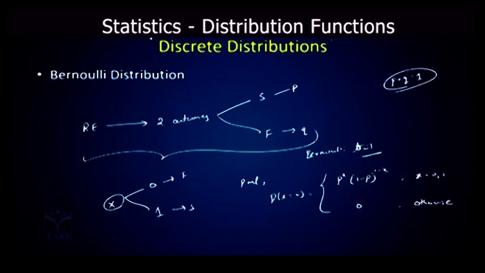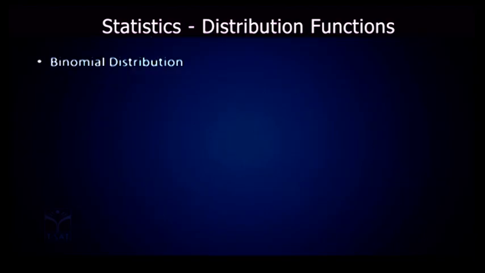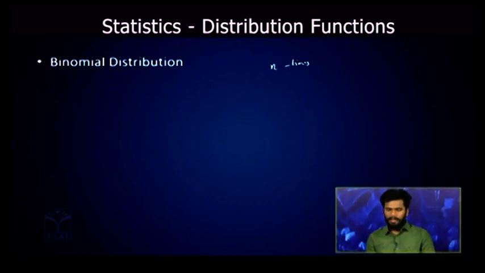Now when you repeat this Bernoulli trial n times, there is a random variable x which takes the number of successes in the n trials. Let us consider there are x successes and n minus x failures in these n trials.